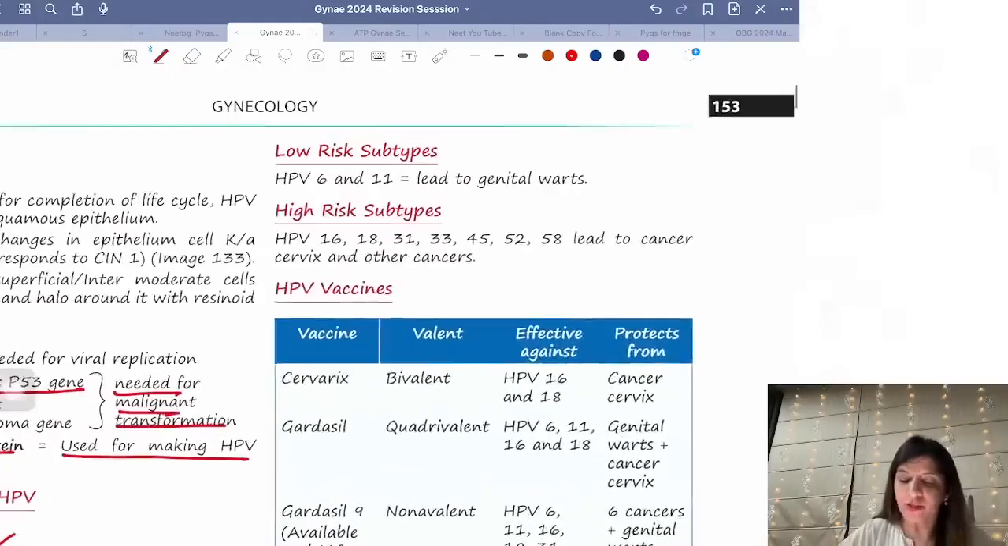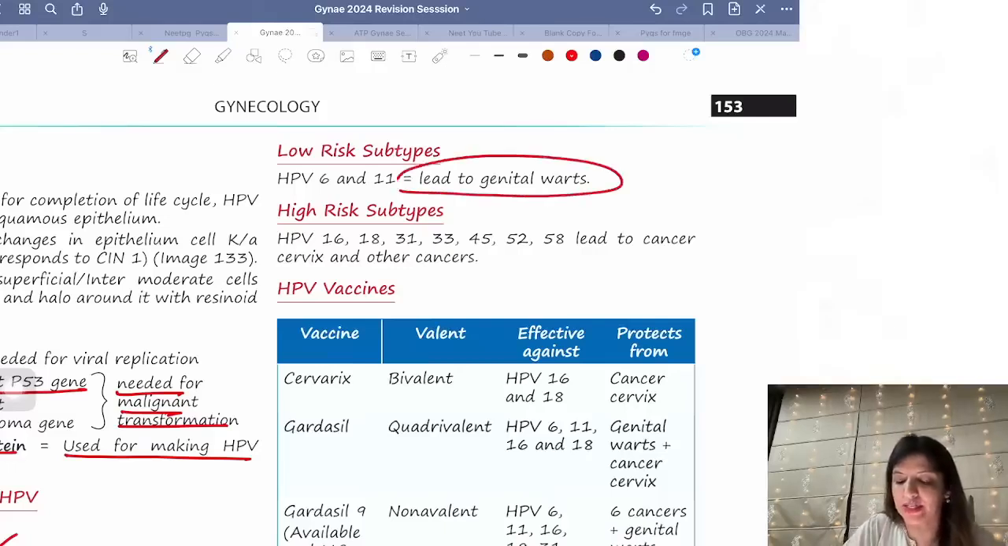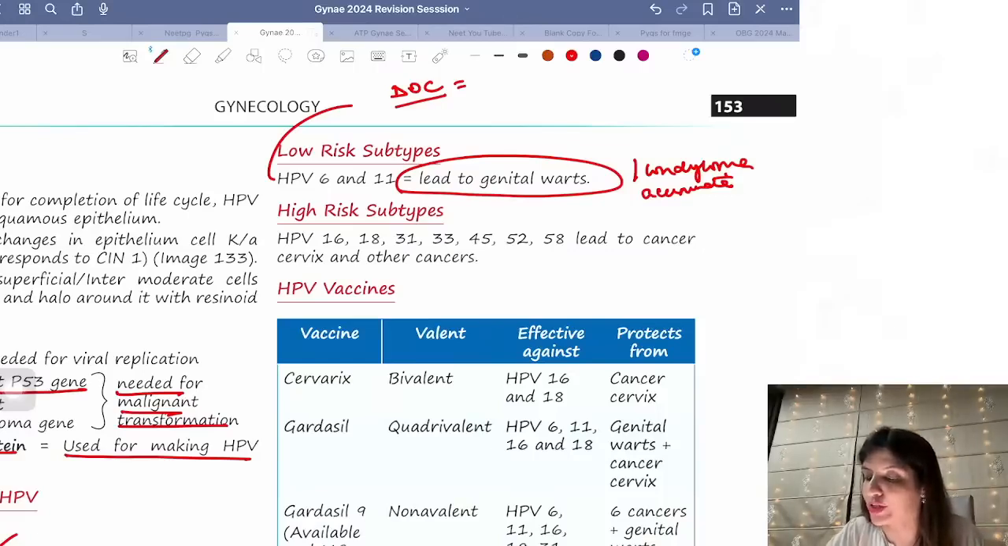Then what are the low risk subtypes of HPV? HPV 6 and 11 are low risk subtypes of HPV and they are the ones which lead to genital warts. What is the other name for genital warts? Condyloma acuminata. And if they ask you what is the drug of choice for treating genital warts in pregnancy, who is going to tell me what is the drug of choice for treating genital warts in pregnancy?